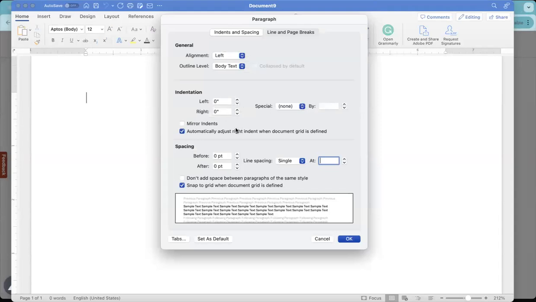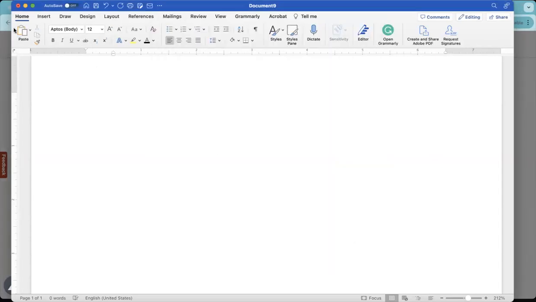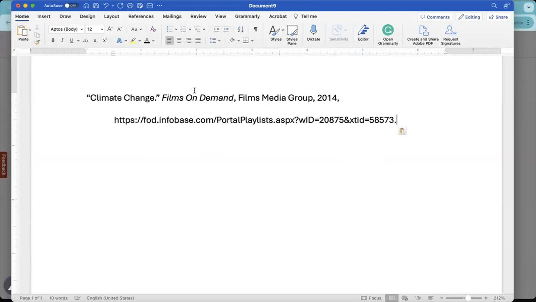And I'm going to make sure that everything else says 0. It does. So that's good. We're going to do double. And since I already have this open, I'm going to change it to hanging indent. All right. So now I'm ready to paste my item in, and I want to match the formatting. So you'll notice the article or the film title is in quotation marks. Next is the database title and the publishing information. This is the correct citation for that film.